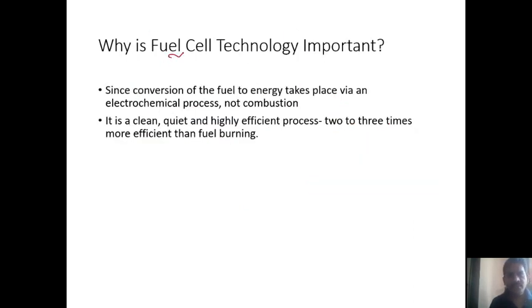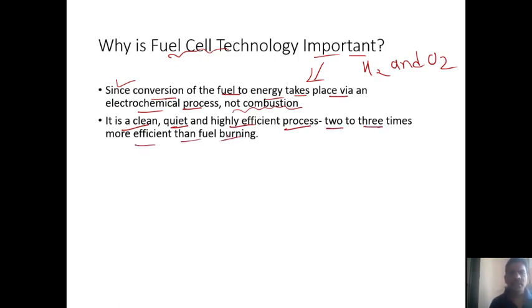So why is fuel cell technology important? You see, the conversion of the fuel to energy takes place in an electrochemical process, but not combustion. A chemical reaction of hydrogen and oxygen takes place inside the fuel cell instead of a combustion process. So it is a clean, quiet and highly efficient process, two or three times more efficient than fuel burning.